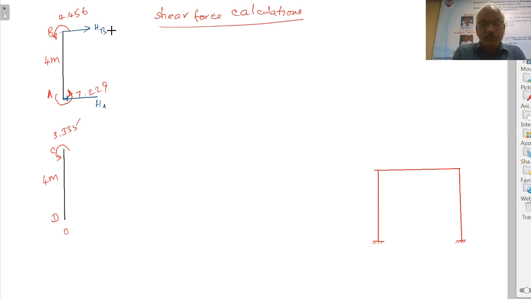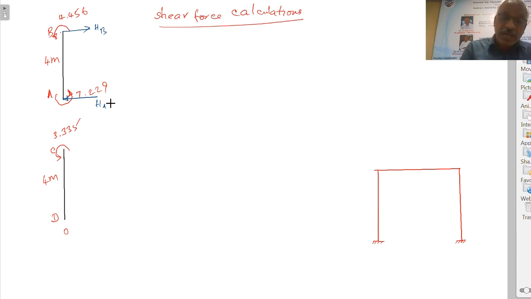Even if we assume to the right, the final value will be getting with minus sign. So always we can correct it. So we need not worry whether we have to assume HA towards left or towards right. No problem. You can just assume anything. It will lead to the final answer, right? If it is wrong, that will finally lead to the correct answer.